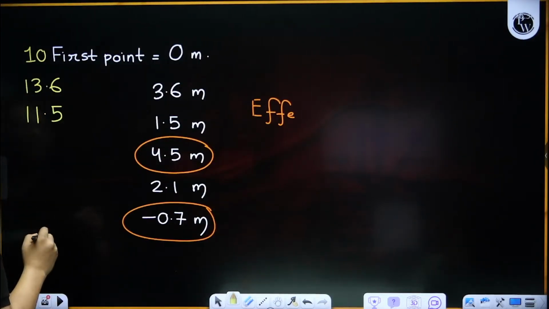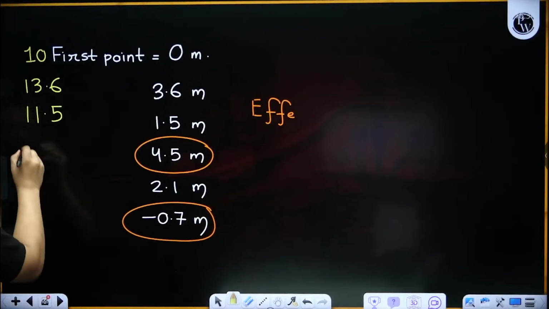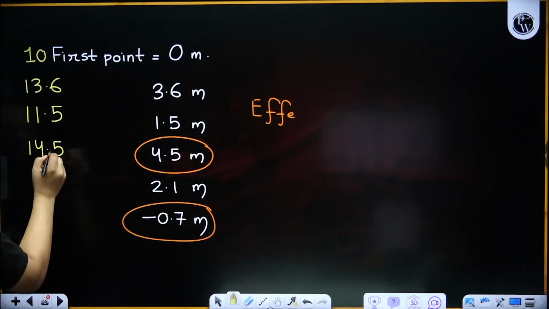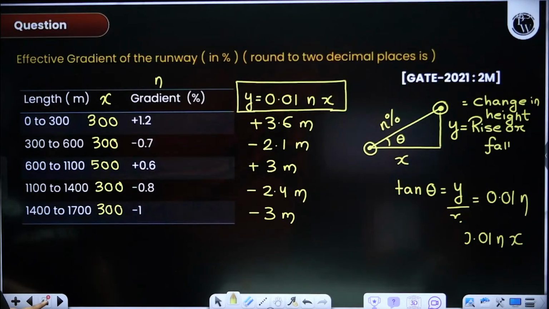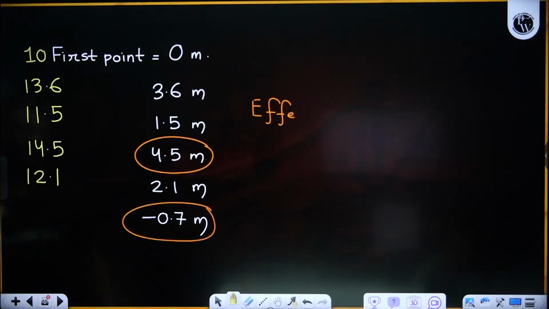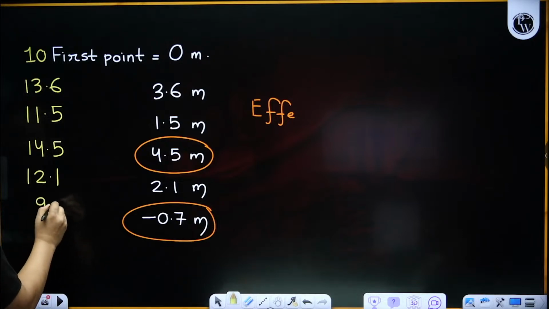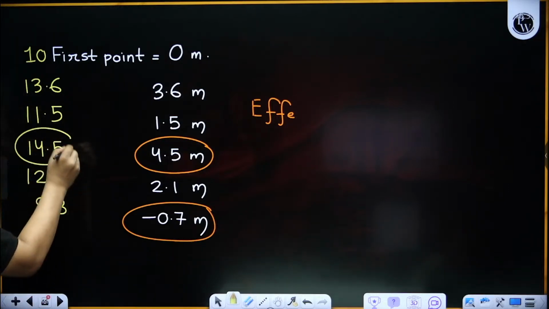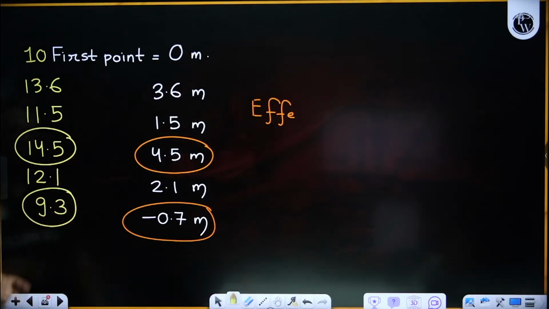Sorry, I made a mistake. Then plus 3 gives 14.5. Then minus 2.4, so 12.1. Then minus 3, so 9.1. Again this one will be the highest, this one will be the lowest, and the difference will come the same, right?